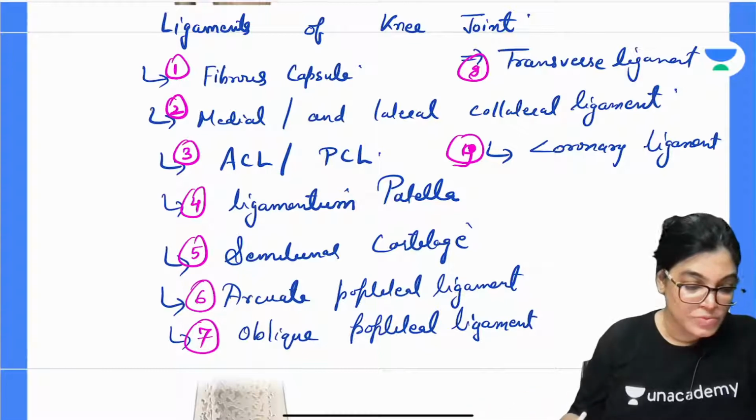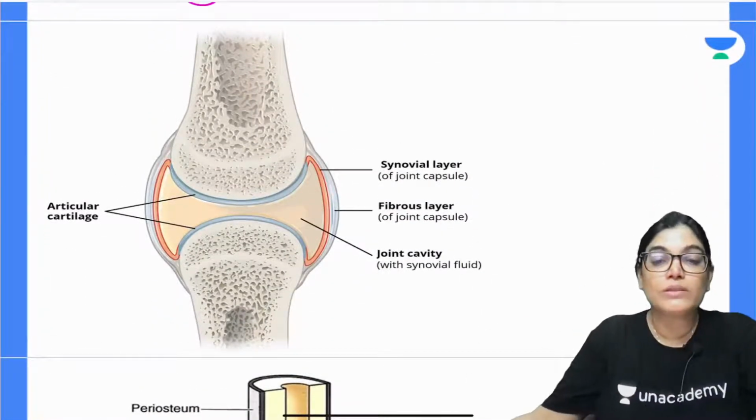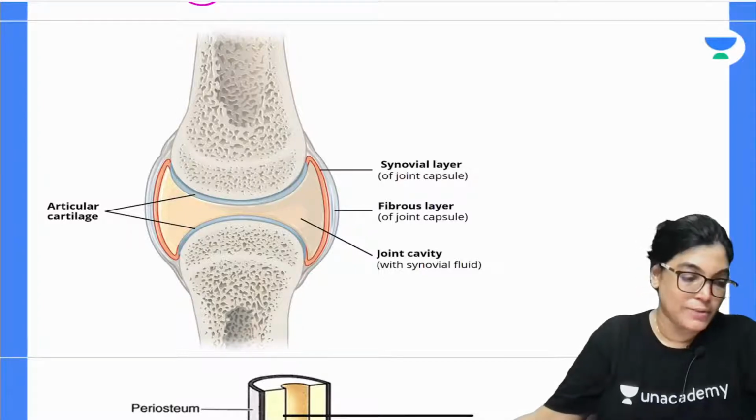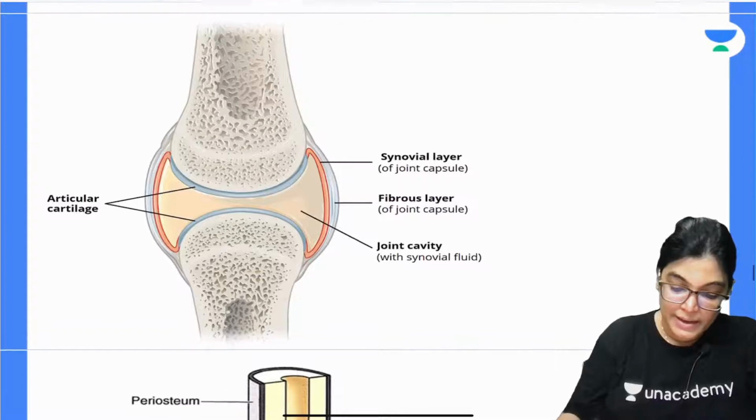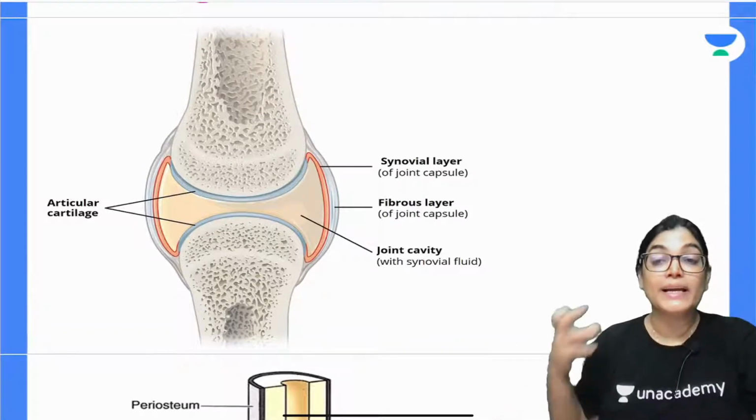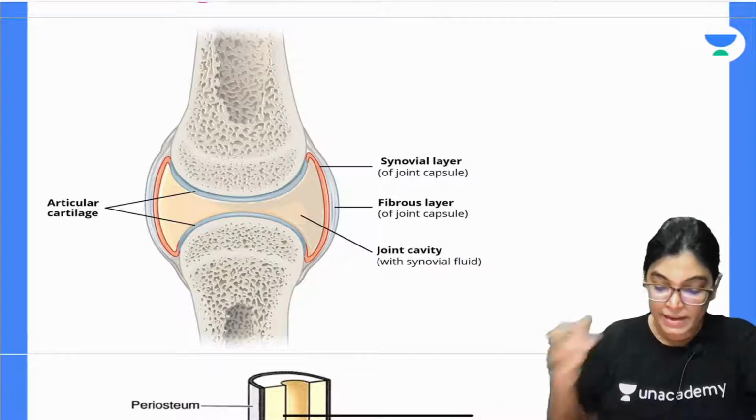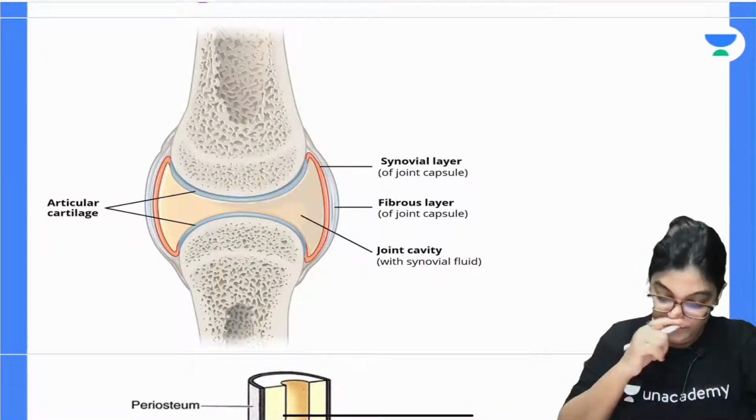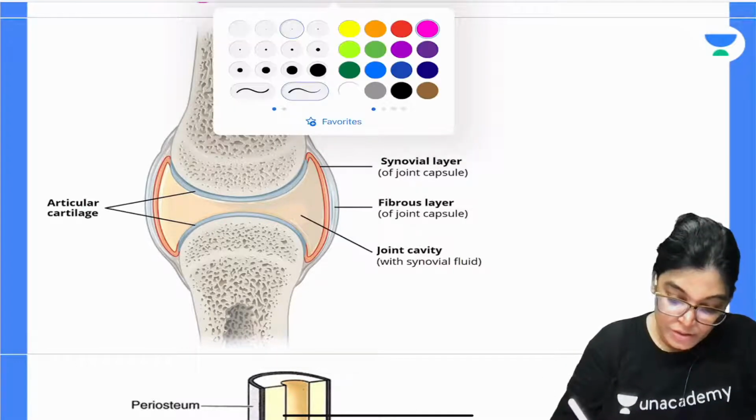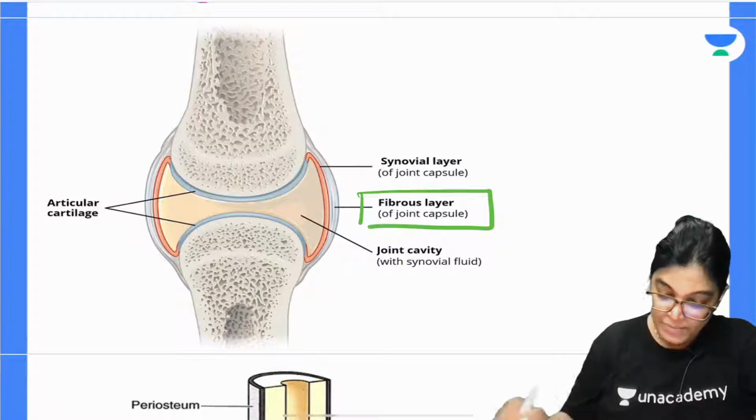Okay, so let us move on with this. Firstly, in the diagram you can focus on the fibrous layer of the joint capsule. In this diagram you can see the interior of the knee joint cavity, clearly seen here. And here is the joint capsule fibrous layer.